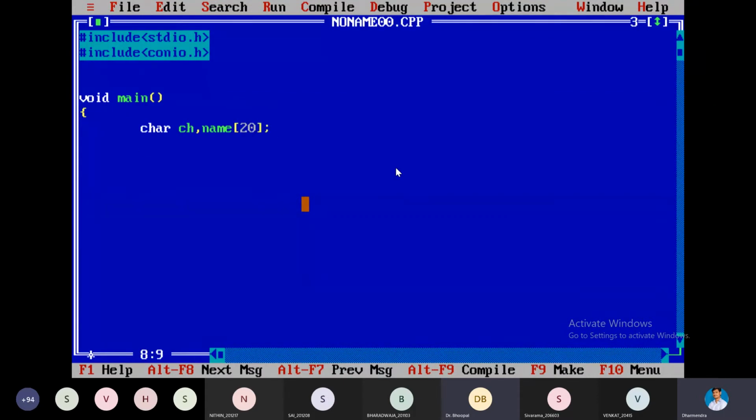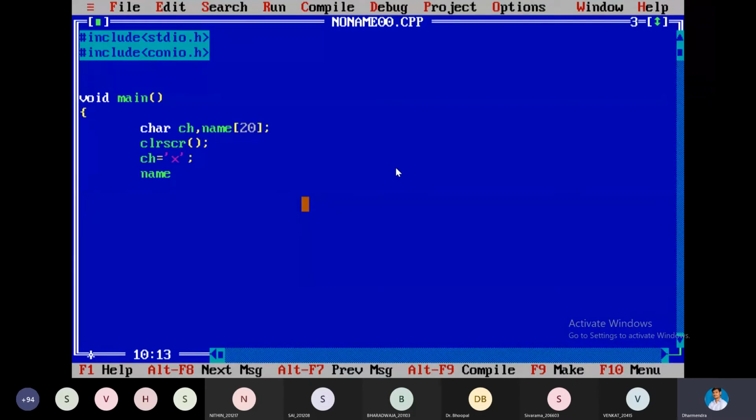Here I am taking some character ch, and I can declare it like this, some x value, given in single quotes. How can I assign the value for name?